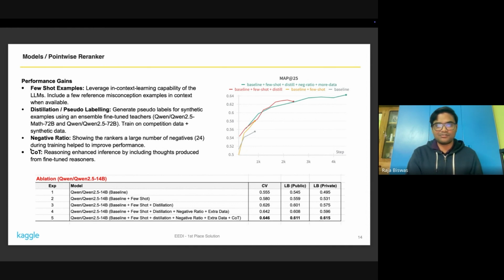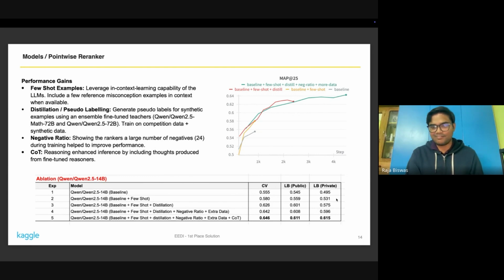The negative ratio would be, for each of the ground truth misconceptions, how many negative misconceptions I select during training. As I noticed, if you increase this number, the model learns better, and it generalizes better as well. Eventually, I selected 24 negative misconceptions for each of the positive ones. And finally, the chain of thought also helped significantly to generalize.